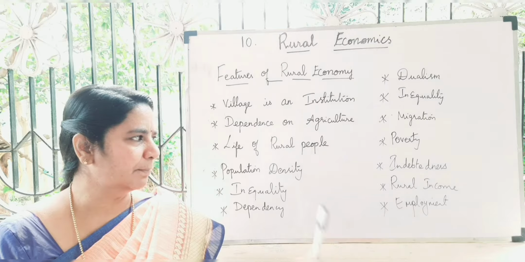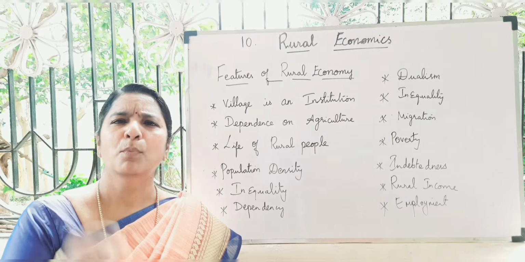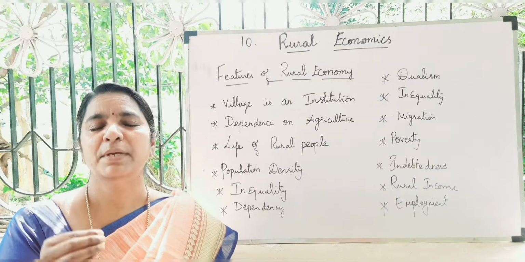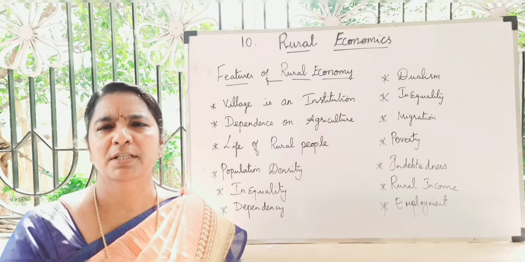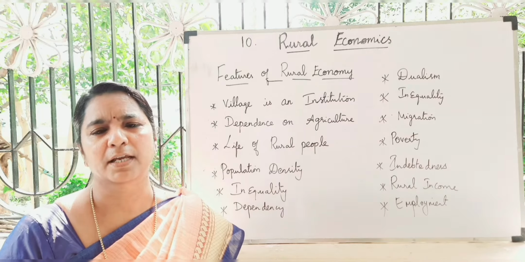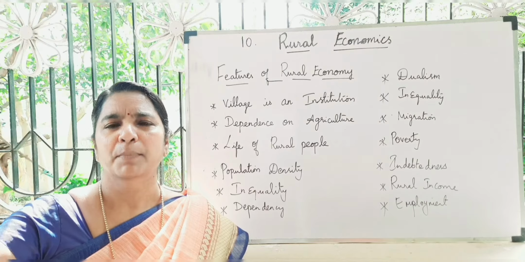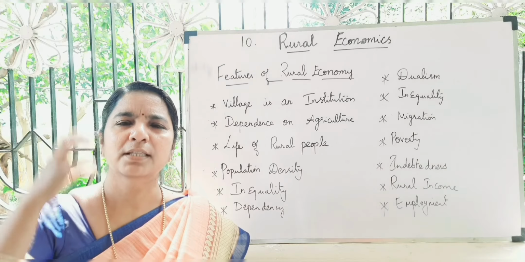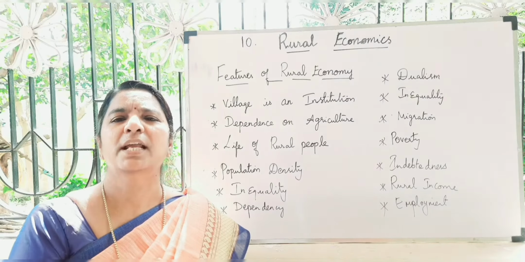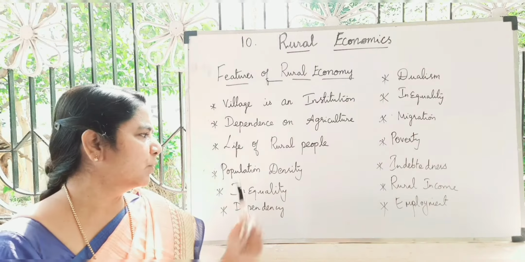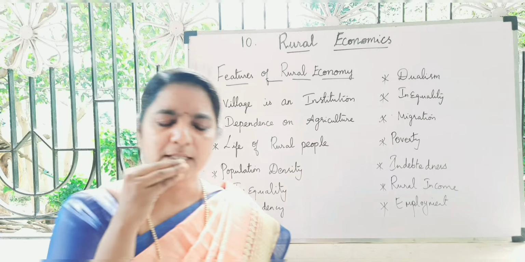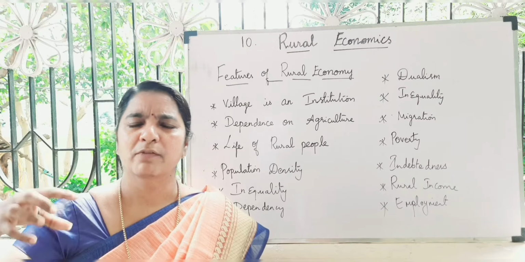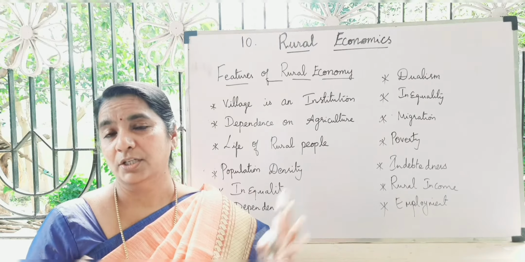Next we'll go for dependency. Mostly these village people depend upon social grants, remittances, or the salary of their family members. Their family member may be working in the urban areas, and they will be looking for their monthly salary. If that person working in the urban area sends money, using that money only their lifestyle goes on. Next, dualism. In the villages we can see both rich and poor, both extremes. Poor will be poor, and rich will be really rich.